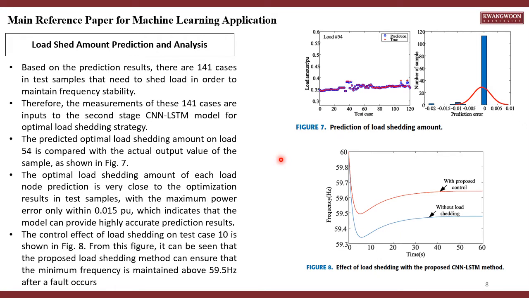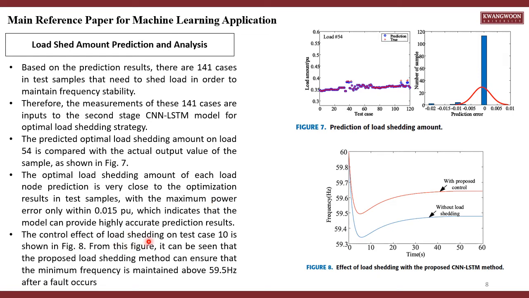The predicted optimal load shedding amount of each load node is very close to the optimization result in the test sample, with a maximum power error of 0.015 p.u., which indicates that the model can provide highly accurate prediction results.